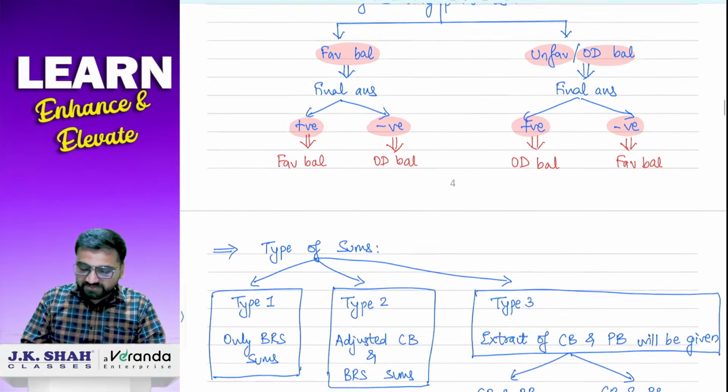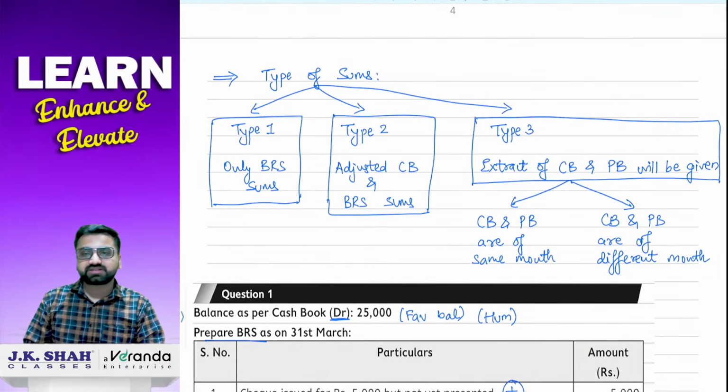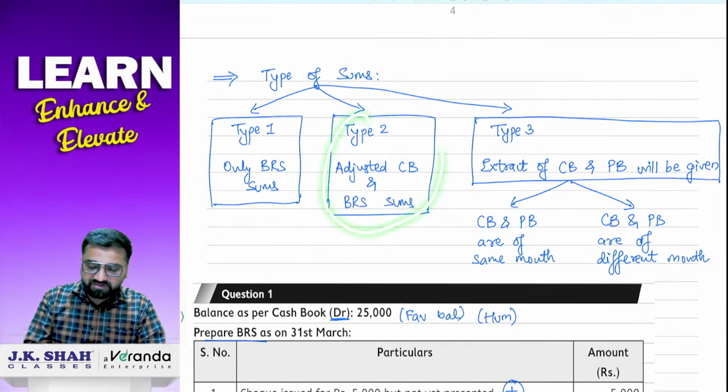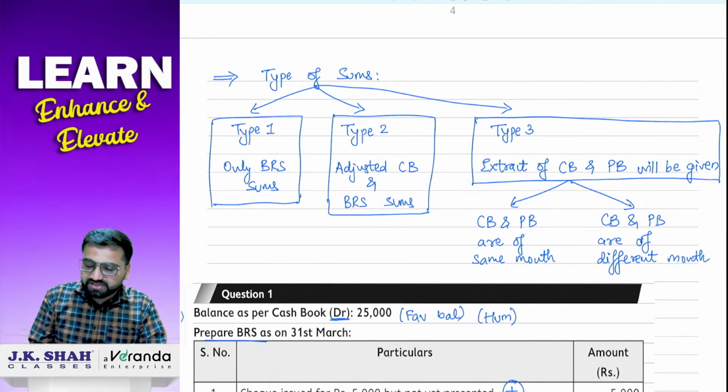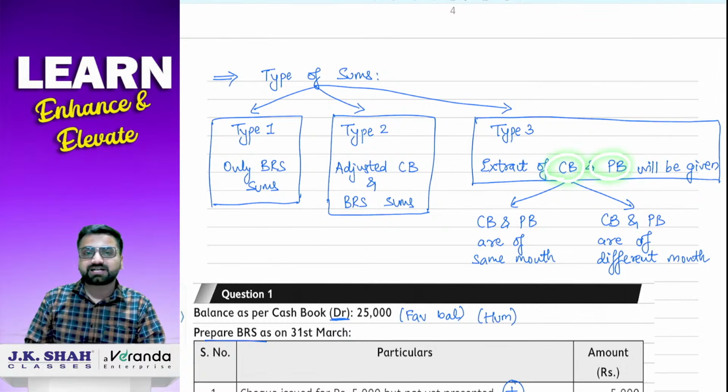Understood? Then we had seen there are three types of sum basically in this chapter. Type 1 wherein we have to do only BRS ka sums. Type 2 they will ask you to prepare adjusted cash book also along with BRS. And then in type 3 they will be giving you extract of cash book and passbook, and then from that we have to prepare a bank reconciliation statement.